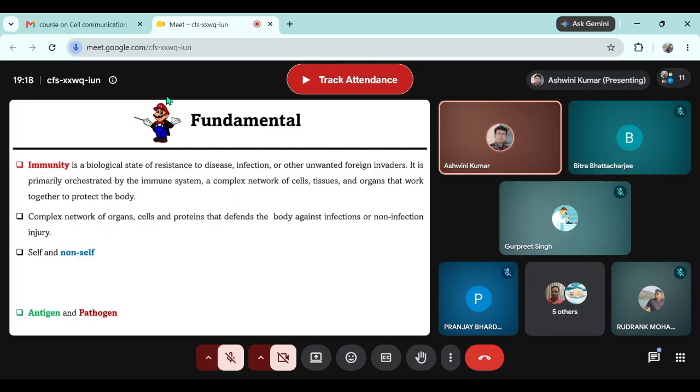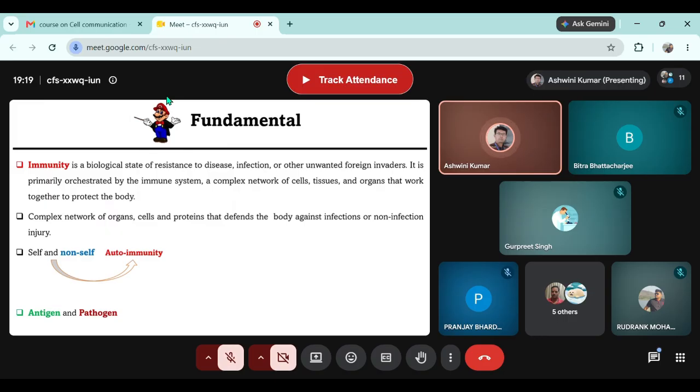And anything, whether it's coming from outside or developing inside, if the immune system considers it non-self, or starts considering it non-self, it will mount an immune response against that. And this differentiation of self and non-self is the fundamental and is also responsible for autoimmune diseases.